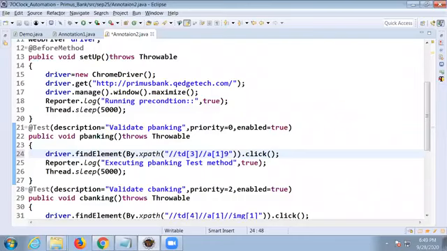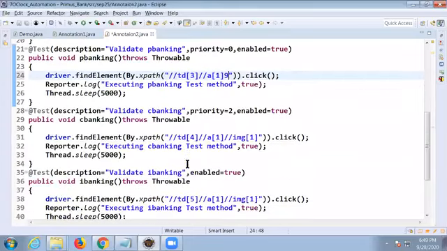My question is, how many methods do we have here in the class? 3 methods. Right. Suppose there are 200 test cases in a class. Assume that. Test case means methods only, right?